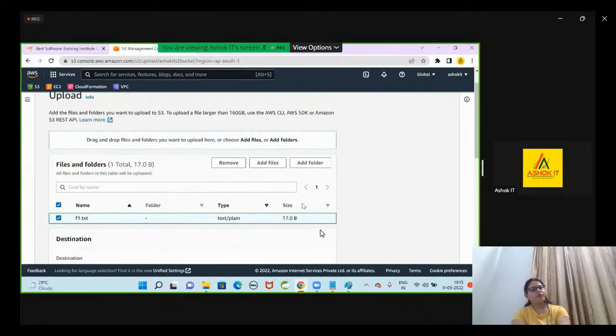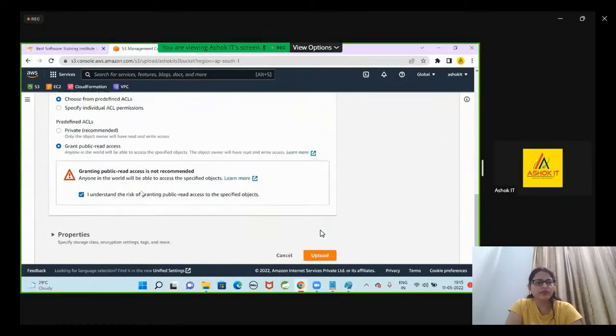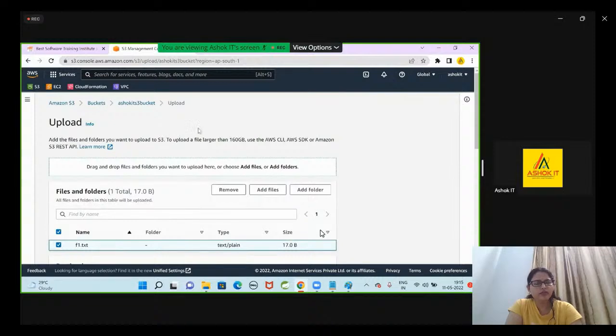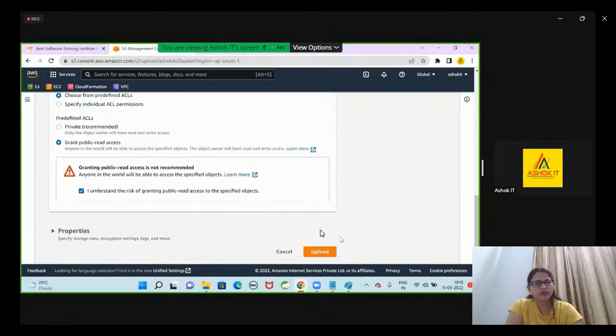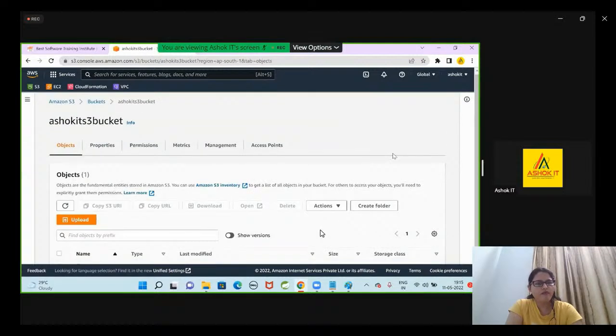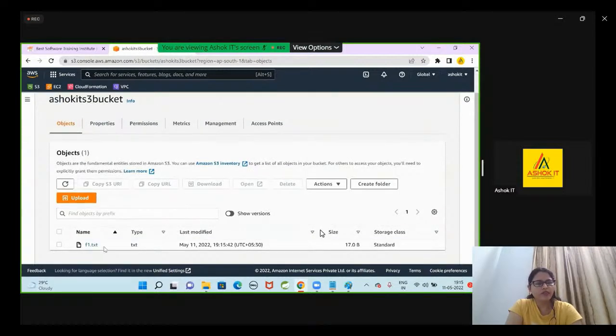Now let us upload this file. I'm not choosing any storage class, guys. By default, I am making one object with public access. Click on upload. Close it. Now, can you see the f1.txt file is uploaded here?